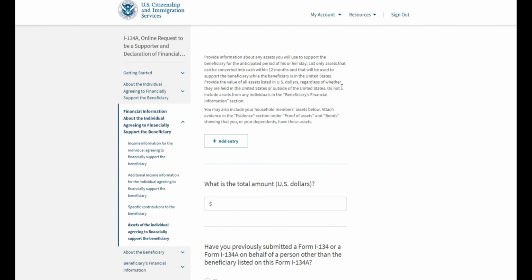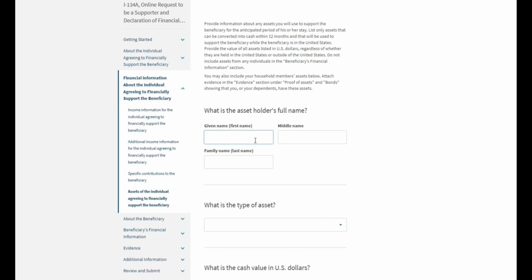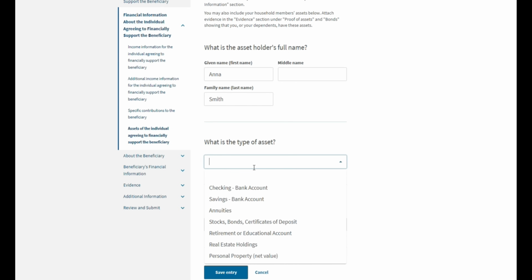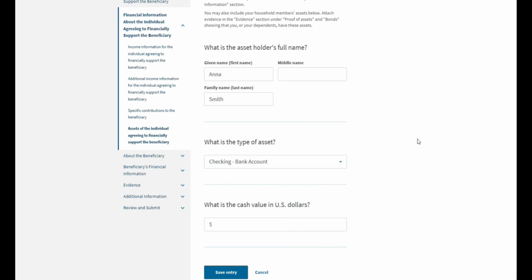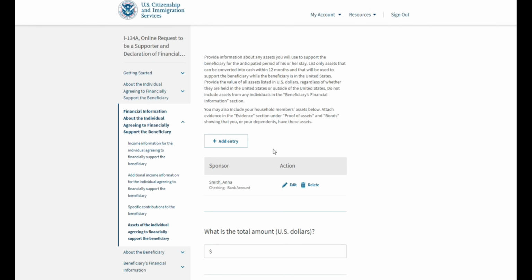So for instance, we can say that Anna will use part of her savings to support the beneficiary. We can say that it is her checking account and the cash value of that checking account in US dollars. We could say she has about $20,000 in savings, and we can use that.